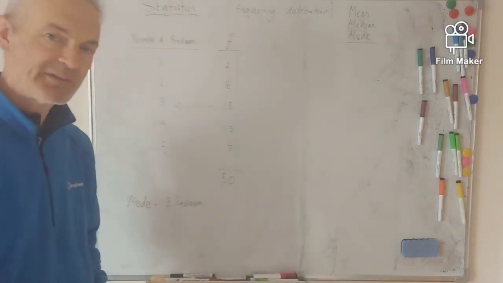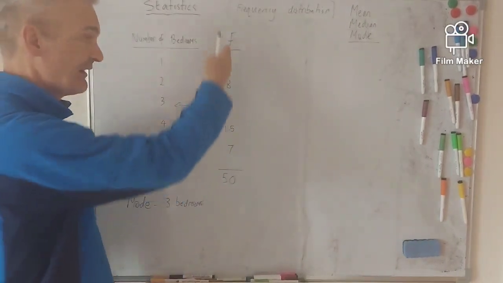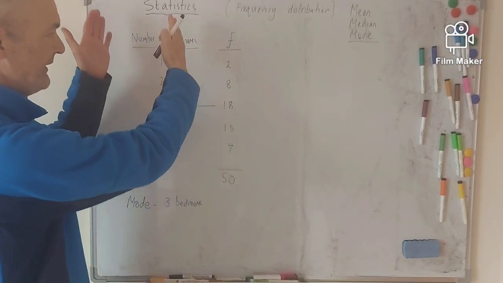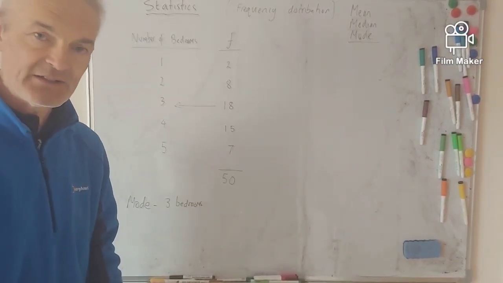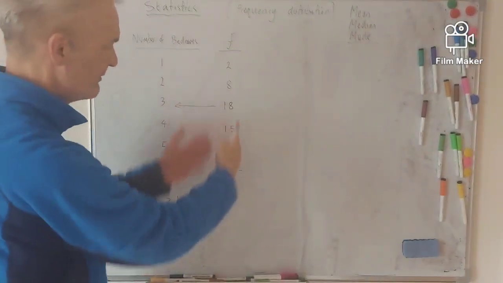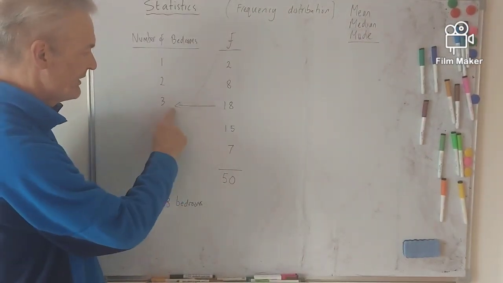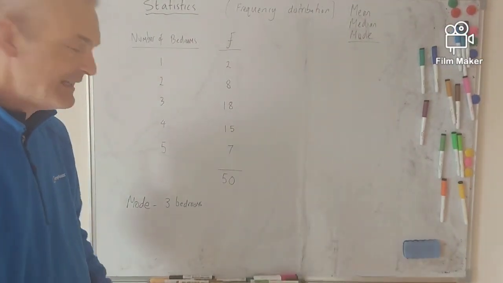It's a kind of common mistake that students make. They refer to this when really this is just telling us about the number of people. The data, or a survey, is about number of bedrooms. So all our answers are going to be to do with the number of bedrooms, not the number of people. Okay, so the mode is 3 bedrooms. So the next one I'm going to look at is the median.